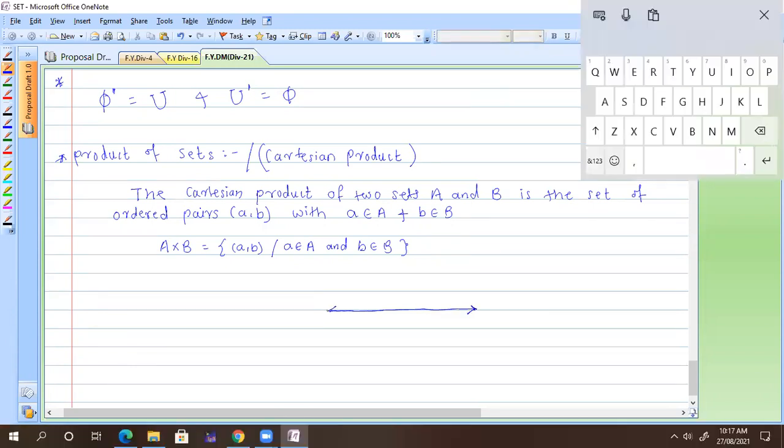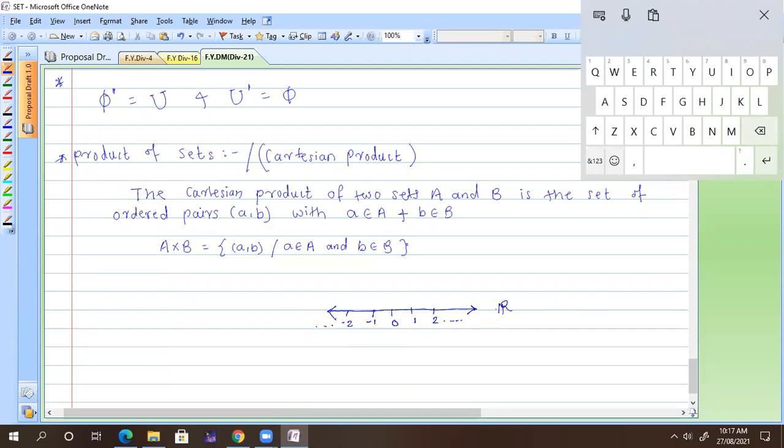Here in the middle we have 0, then 1 here, and there are infinitely many numbers between 0 and 1. Like that we have 2 also, dot, dot, dot. Here -1 and -2, and so on. So this is the set of real numbers, and we call this line R.